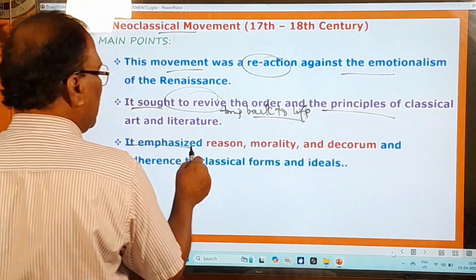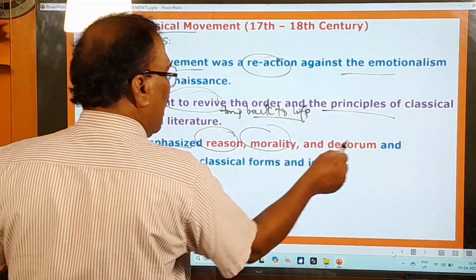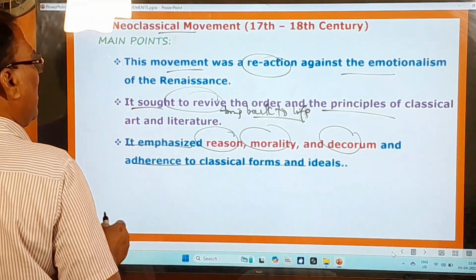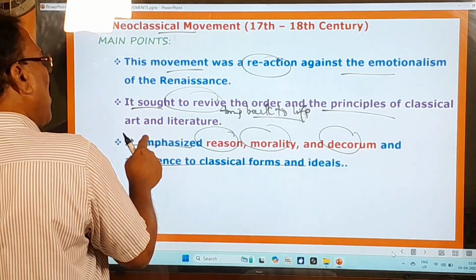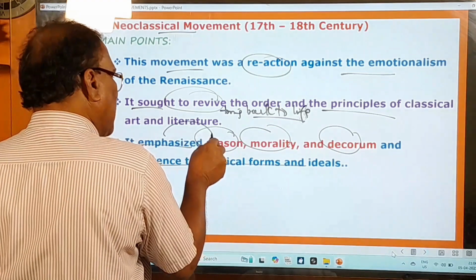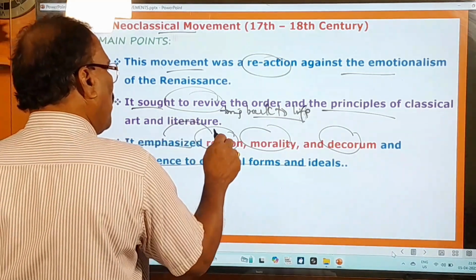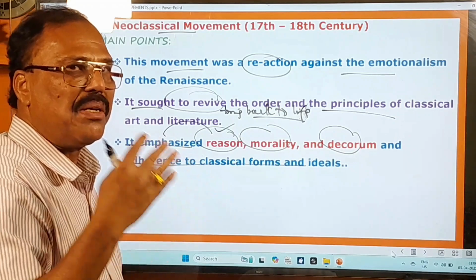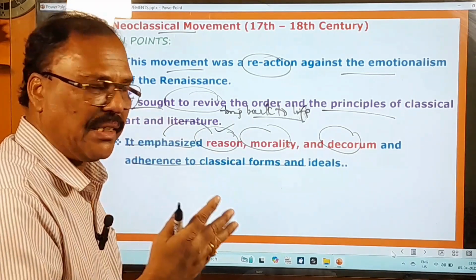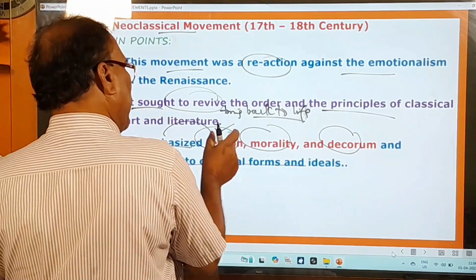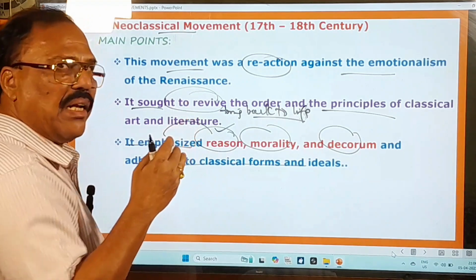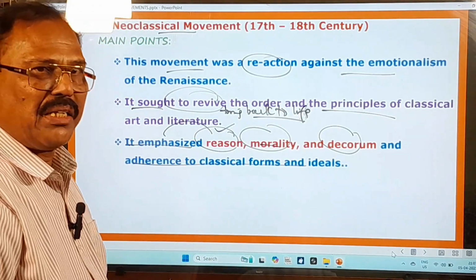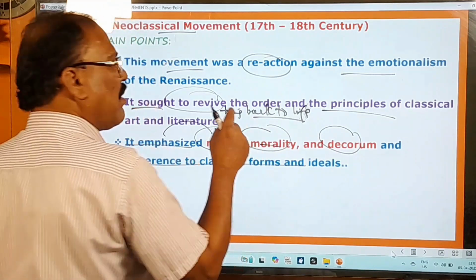It emphasized reason, morality, and decorum, and adherence to classical forms and ideals. That means the poets of this period gave importance to reason. Reason means reasoning power, brain power or intellect. They gave importance to morality, which means moral values or ethical values.